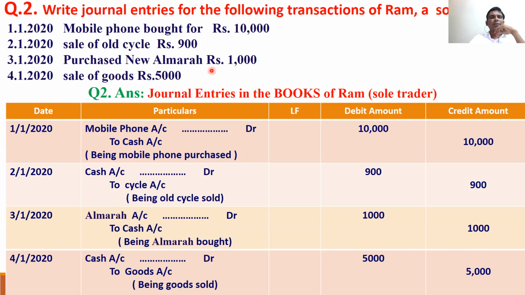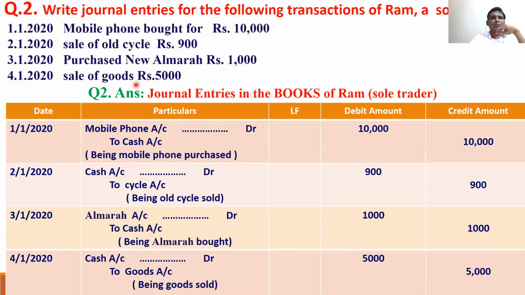Purchased new Almara. Who purchased? We purchased a new Almara. What is coming in for us? Almara, the cupboard, is coming in. What is going out? Cash is going out. Almara account debtor to cash account.